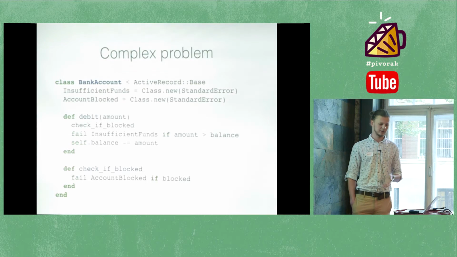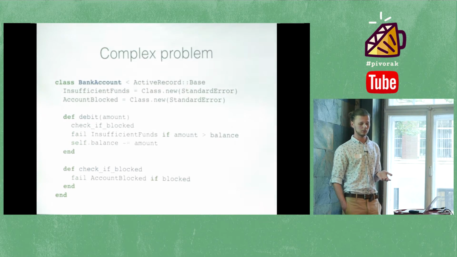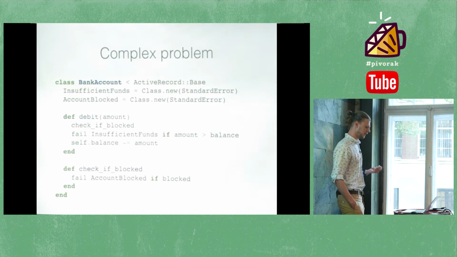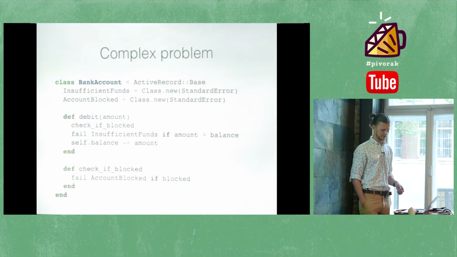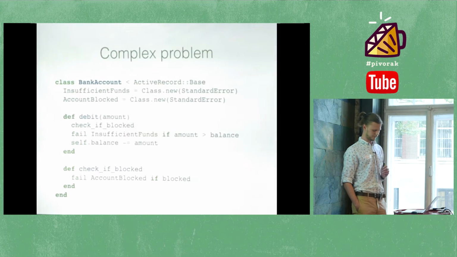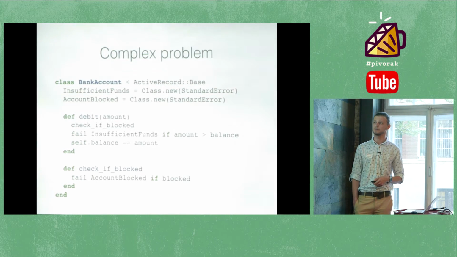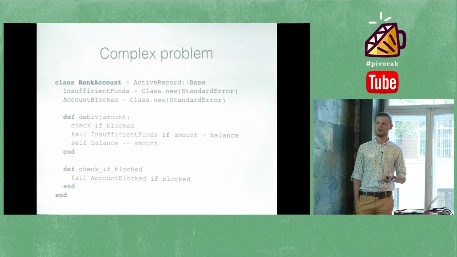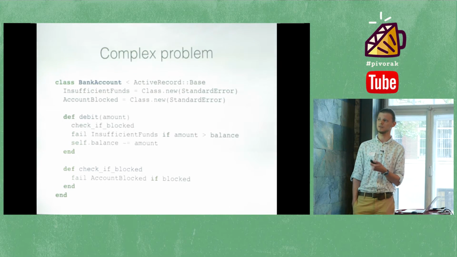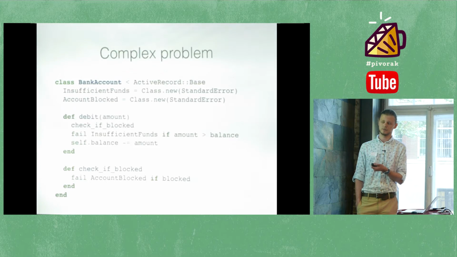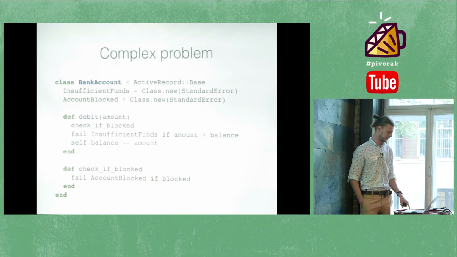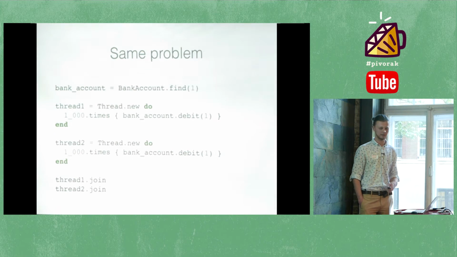First of all, ActiveRecord brings a lot of implicit state to a model. It's the ID, created_at, updated_at, and other properties which are pretty much hidden from the developer. So let's start from a single operation, which is debit. Basically, what it does is withdraw an amount from a balance. It's pretty simple, the same example we've seen before.